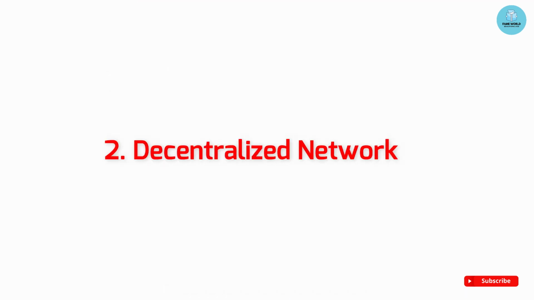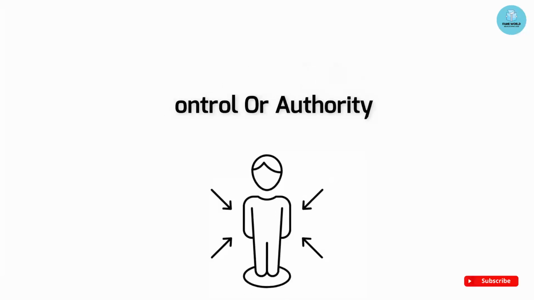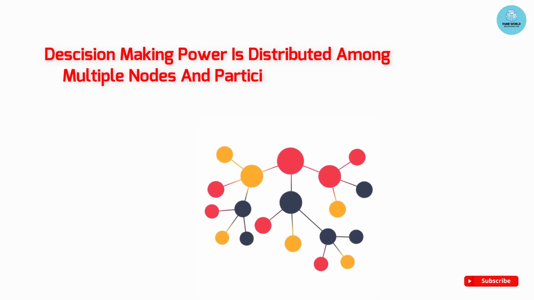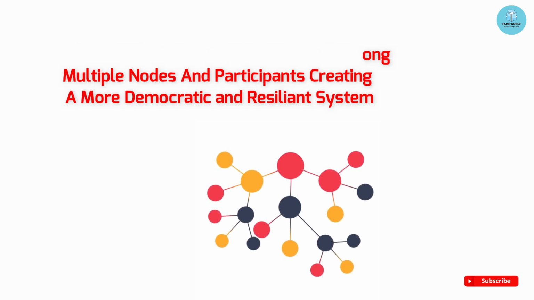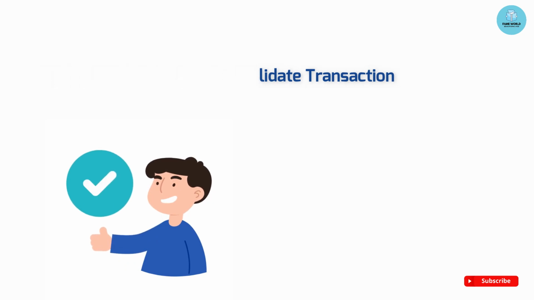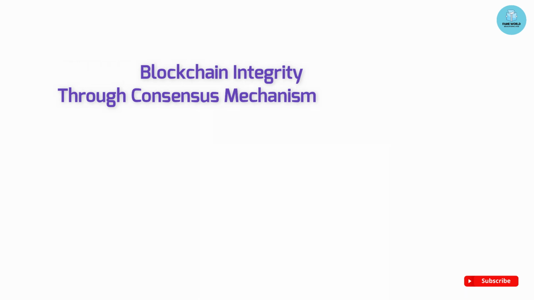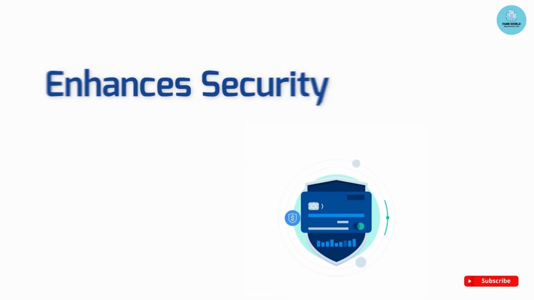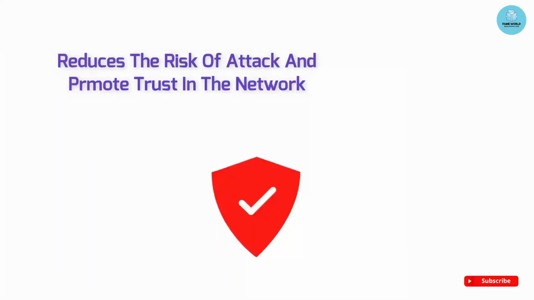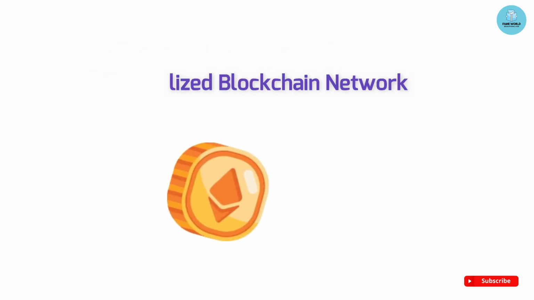Number 2. Decentralized network. In a decentralized network, there is no single point of control or authority. The decision-making power is distributed among multiple nodes or participants, creating a more democratic and resilient system. Nodes work together to validate transactions and maintain the blockchain's integrity through consensus mechanisms like proof of work or proof of stake. Decentralization enhances security, reduces the risk of attacks, and promotes trust in the network. Ethereum is an example of a decentralized blockchain network.